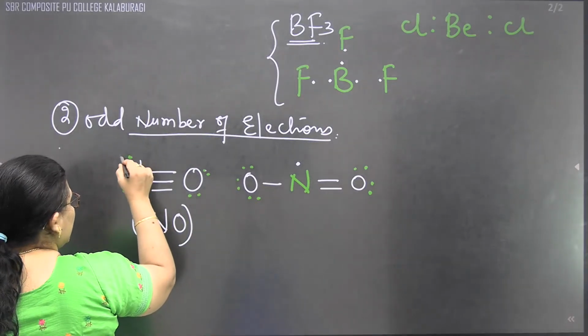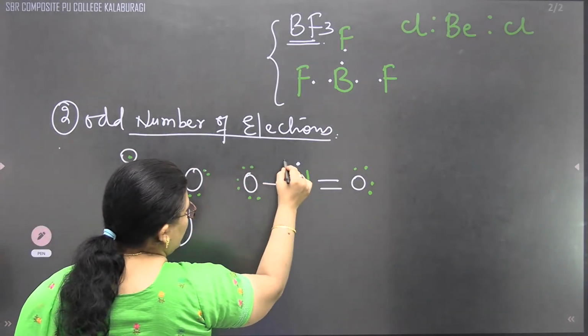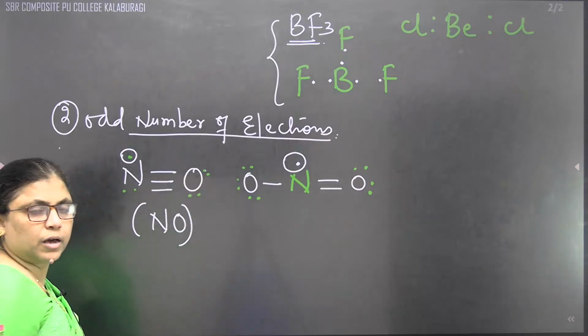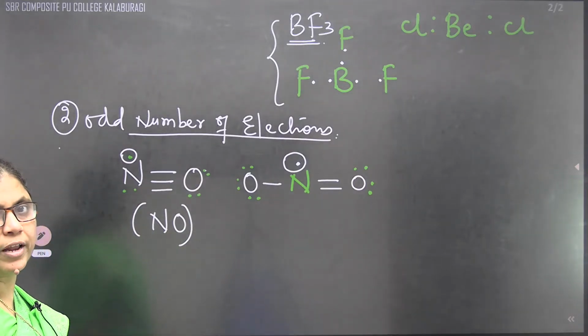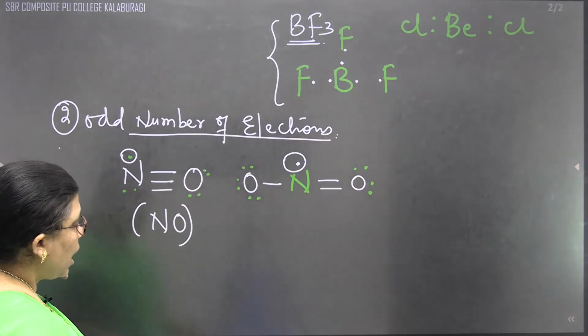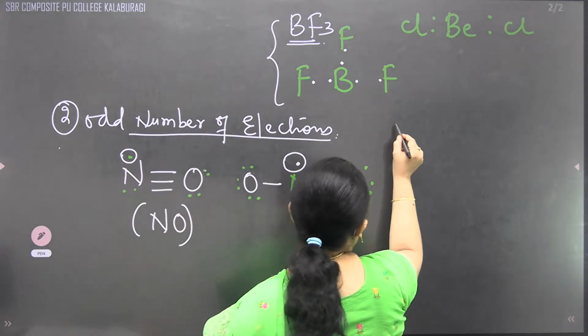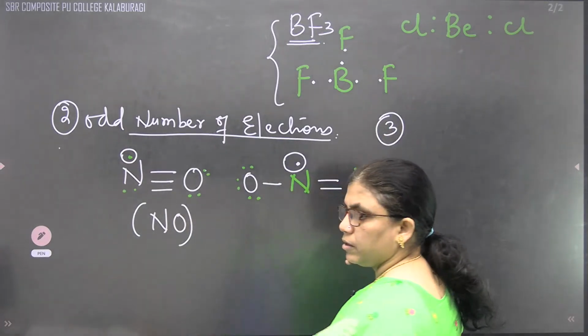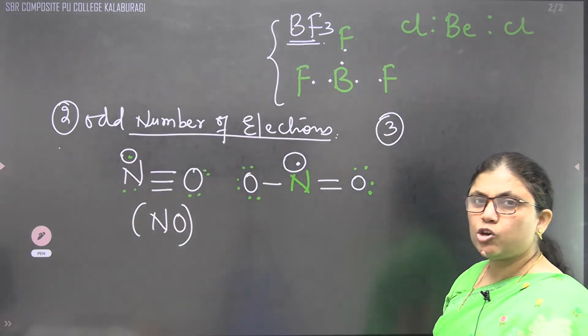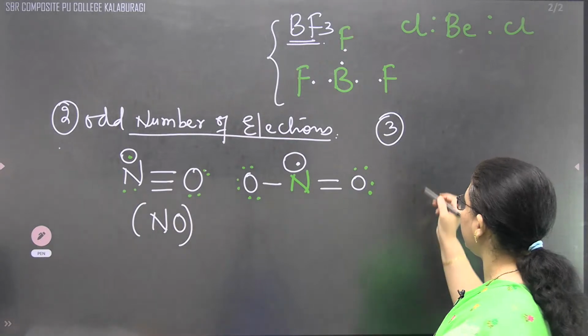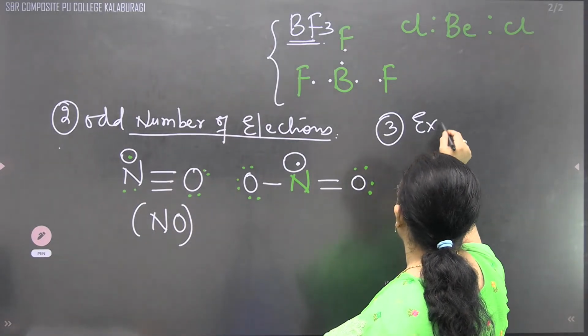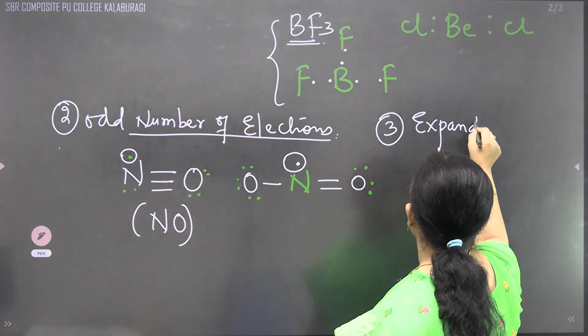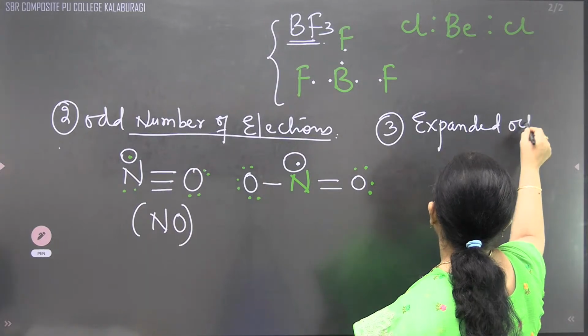Here also it is present as an odd electron, but they are stable. The octet theory fails to explain this. And the third drawback is that some molecules contain an expanded octet structure.